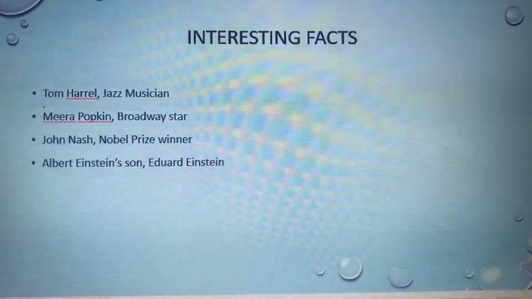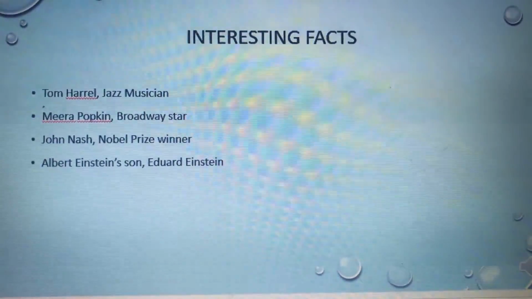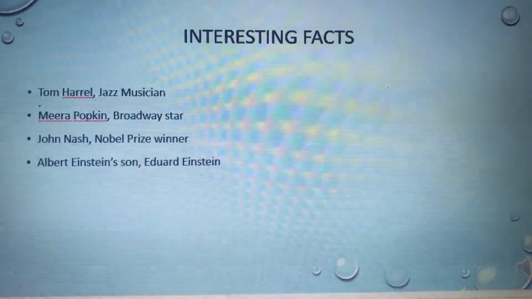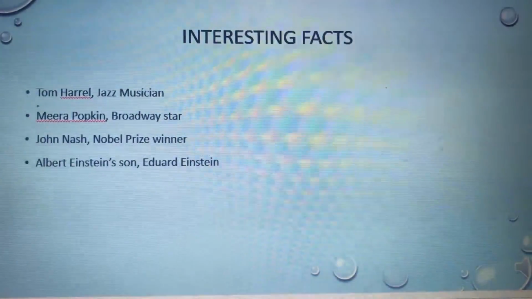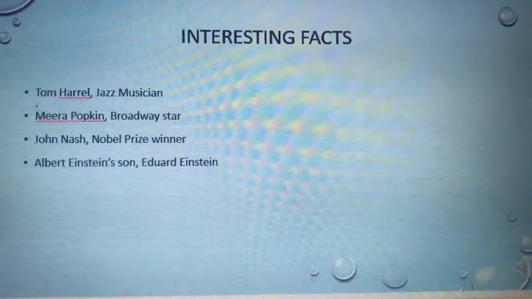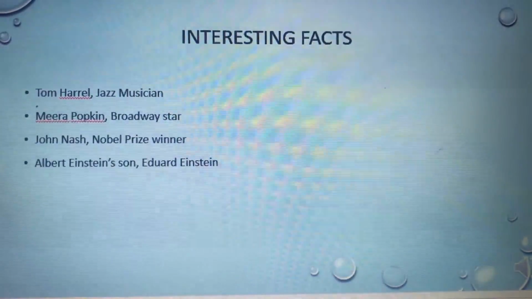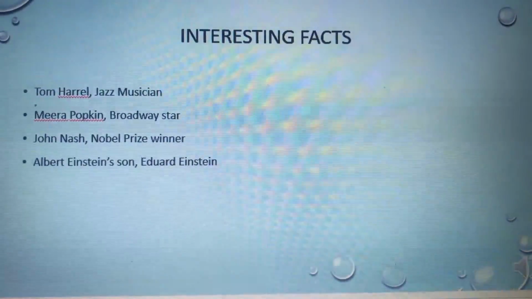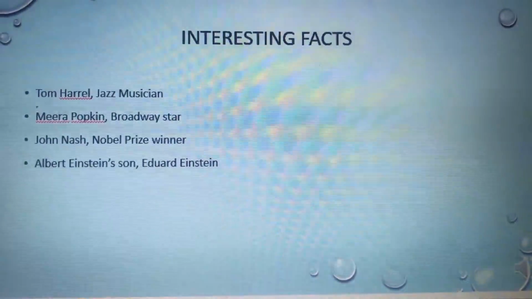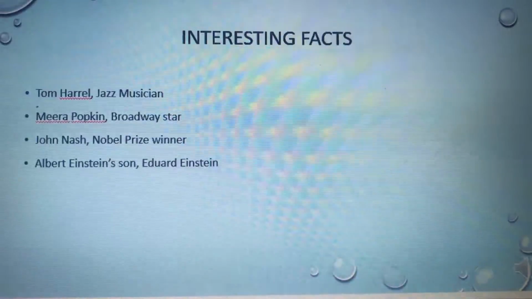Some interesting facts that I found from schizophrenia.com/famous.htm were some famous people that have schizophrenia, and they were quite successful, like a jazz musician, Tom Harrell, a Broadway star, Mary Popkin, a Nobel Prize winner, John Nash, who's also a mathematician, and Albert Einstein's son, Eduard Einstein. I thought this was very interesting because these people got to overcome their symptoms and disorder and become quite successful. So, I hope you thought that this video was informative and that you learned more about schizophrenia.